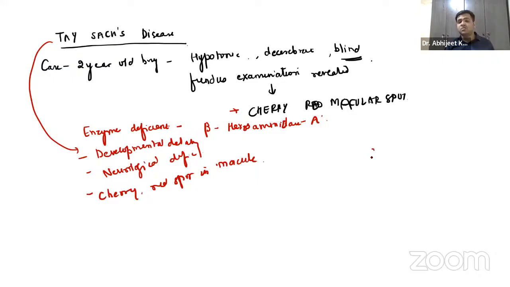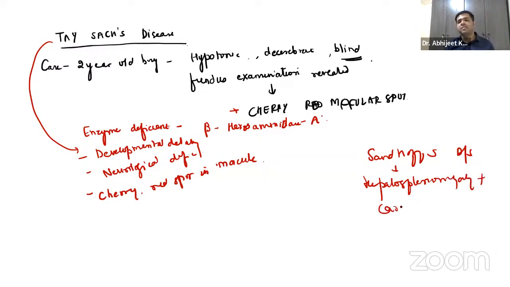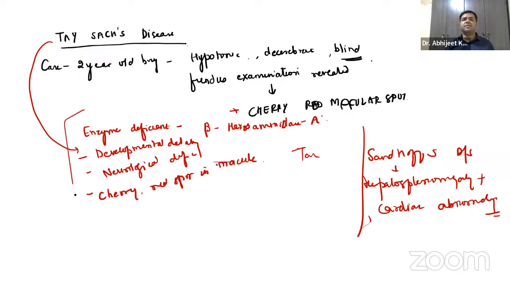But in addition, in Sandhoff you will also see hepatosplenomegaly plus cardiac abnormality. So that is something you have to remember. In Tay-Sachs, all these will be present, but there will be no hepatosplenomegaly and no cardiac abnormality. So that is about Tay-Sachs disease.